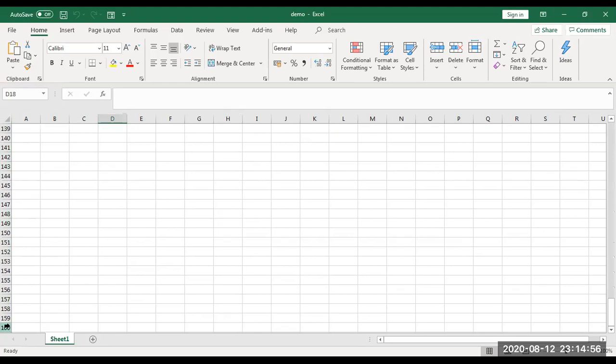And one more thing, these sheets, don't think the pages will get over. Here it will go up to nearly 65,000 rows, so many pages that it keeps on going. Horizontally also, it goes up to nearly 256 columns. So it's quite a big sheet, and even a bigger budget preparation or financial calculation can be done using this Excel sheet.